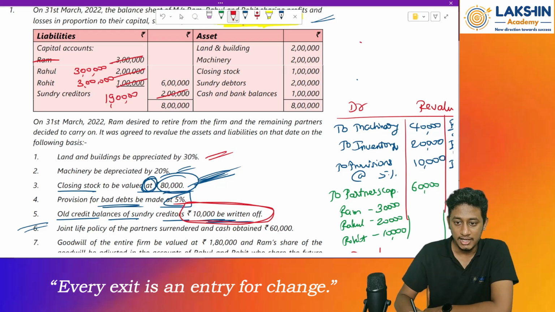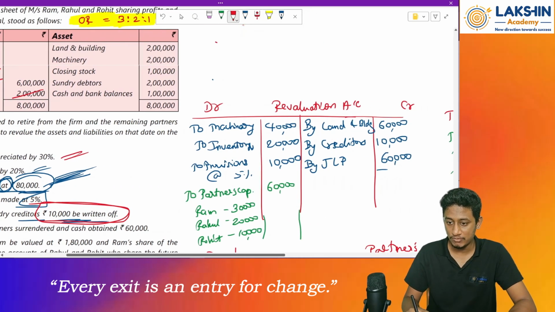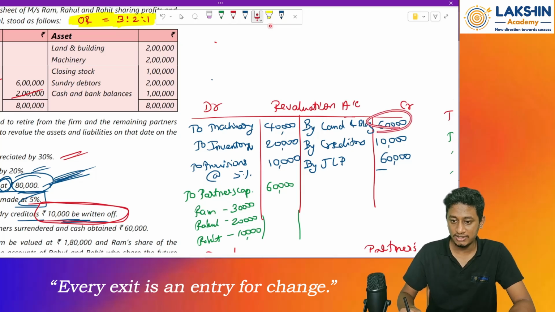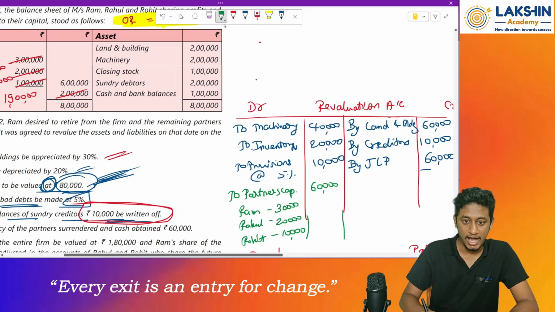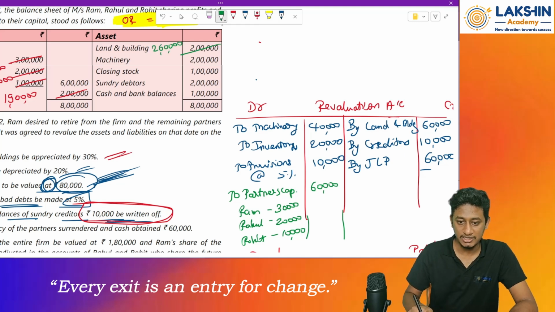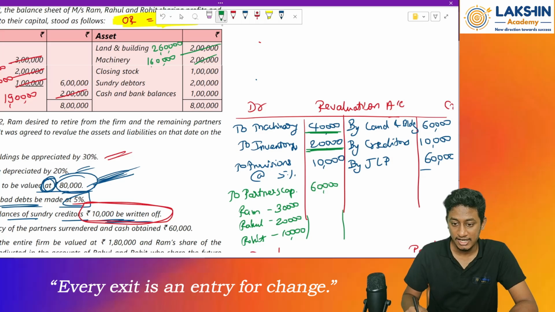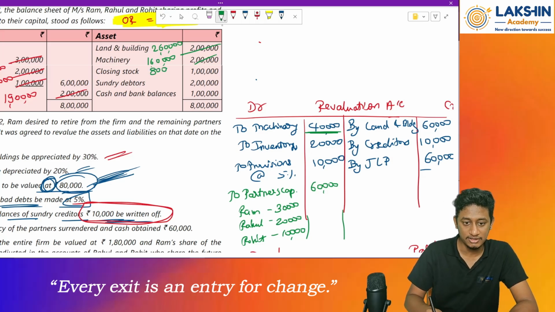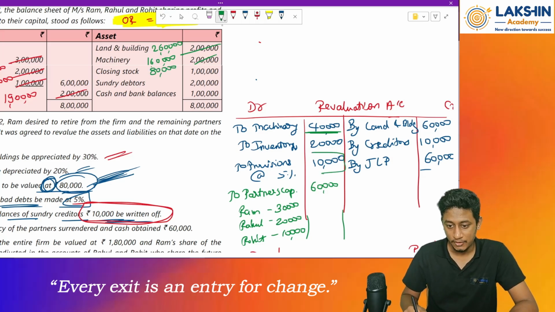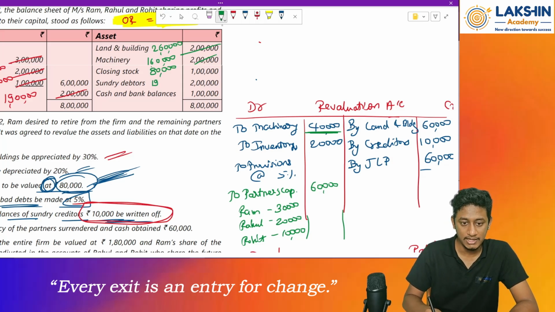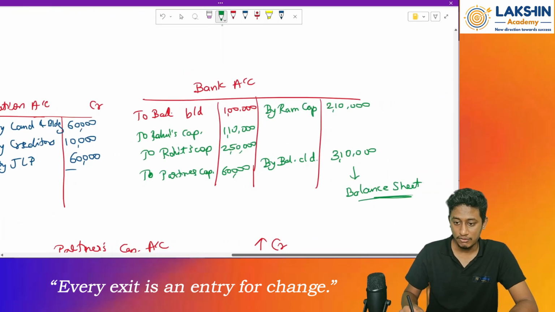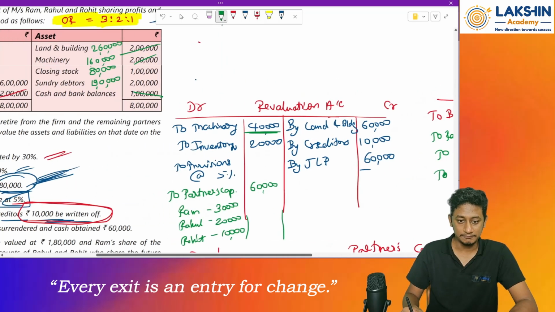Okay, on this side, land and building, it was appreciated, right? By rupees 60,000. So add 60,000 rupees: 2,60,000. Then machinery account, it has been reduced by rupees 40,000, so the new value will be 1,60,000. Closing stock, again it is reduced by rupees 20,000, so 80,000 is the new value. Then sundry debtors, we had provisions of rupees 10,000, so the new value will be 1,90,000. Cash balance, what is the new cash balance as per the account we have prepared? It is rupees 3,10,000.